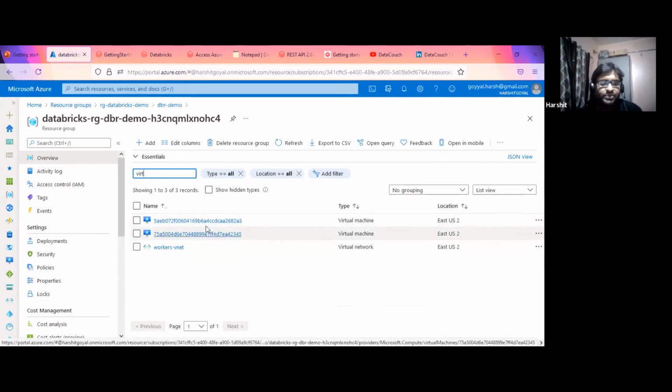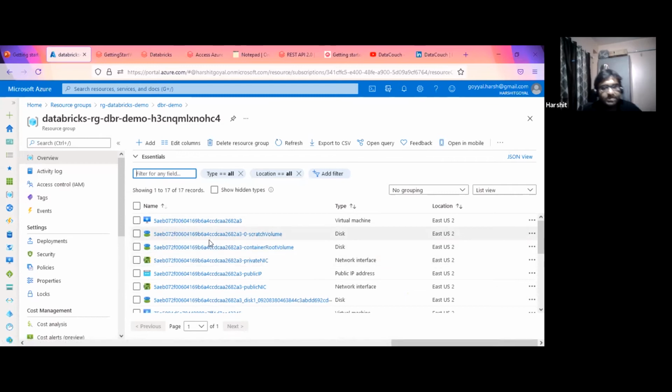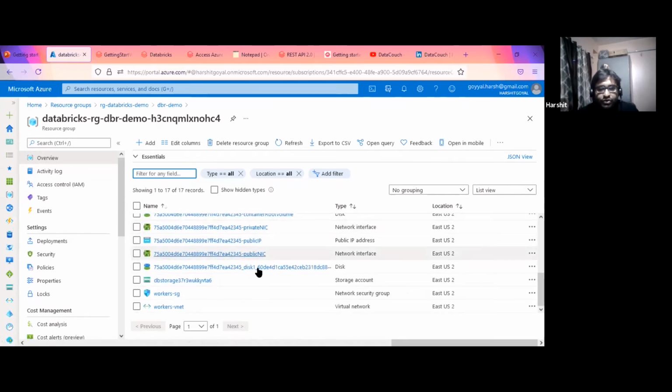These are the two machines basically. Behind the scene, these two machines are running in my cluster, right? And within these two machines, multiple resources come up. One is the OS disk, another is a data disk, there's a NIC, network interface card, and there is an IP address as well. And all these resources are there.